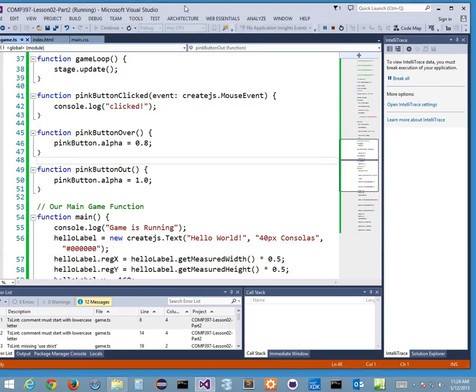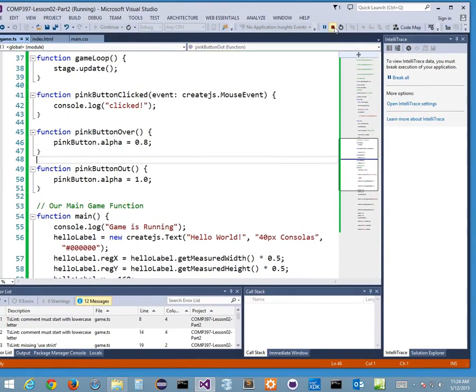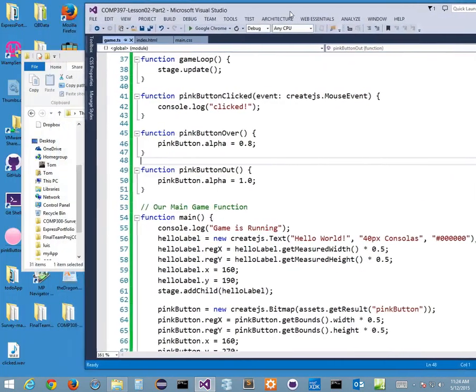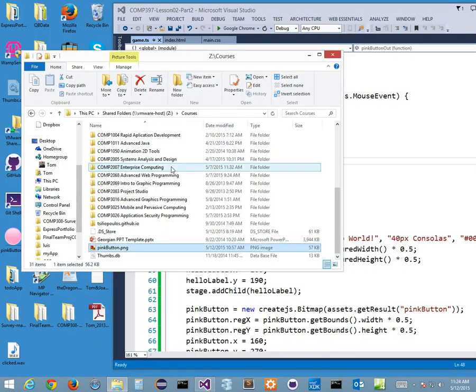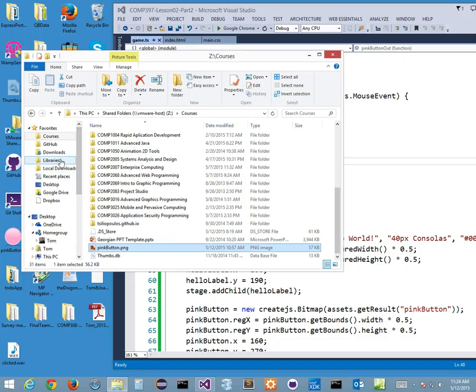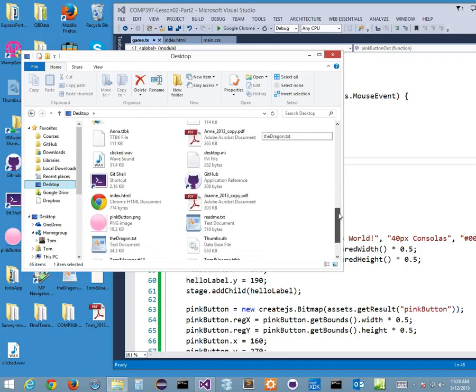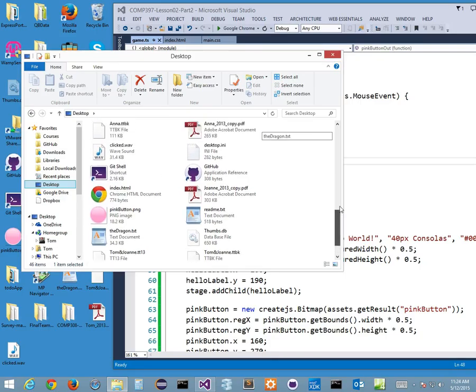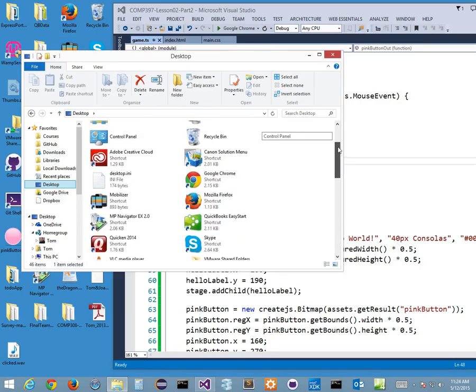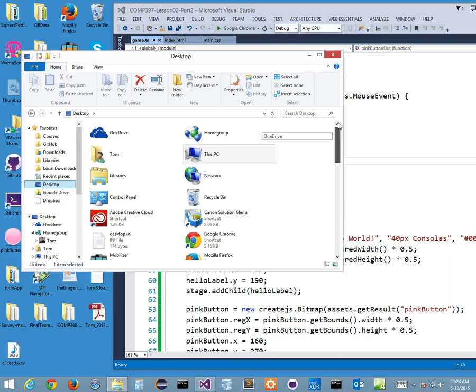Now what I want to do is take this sound file. First of all, let me stop debugging. I want to take this sound file and add it into my manifest, right? So here's my desktop, and I want to find my file. It's got to say clicked.